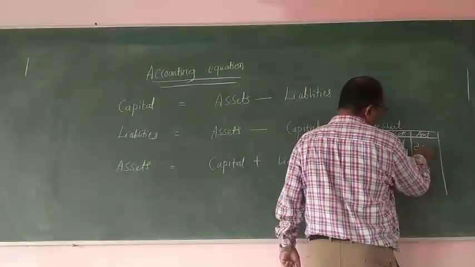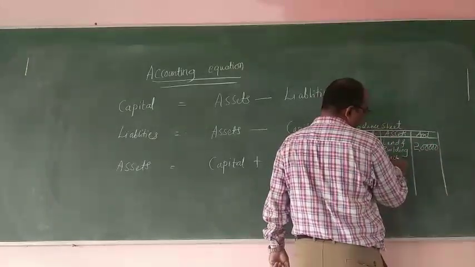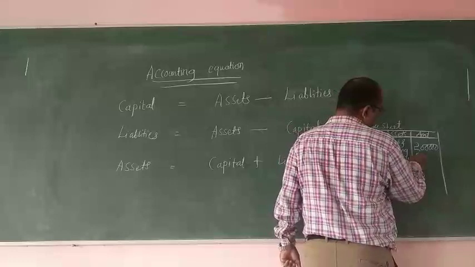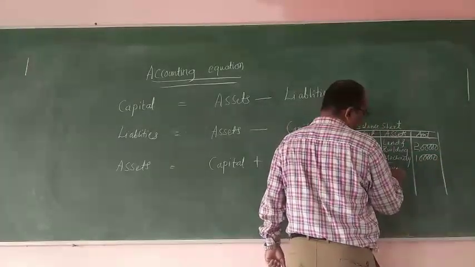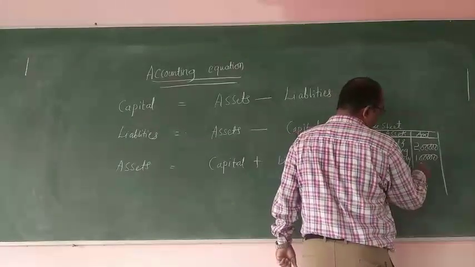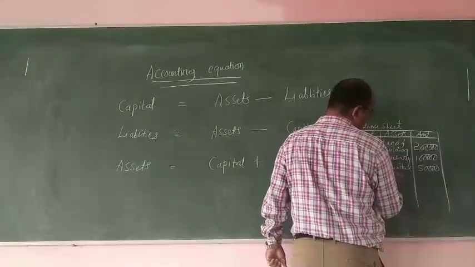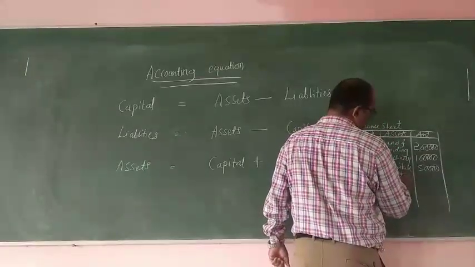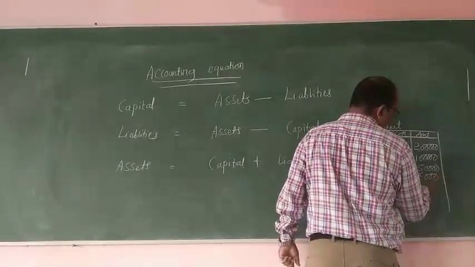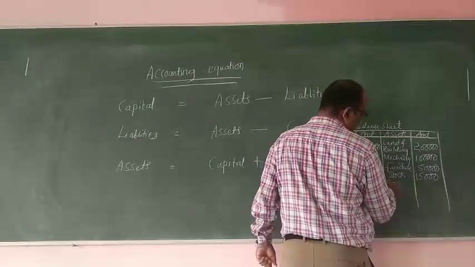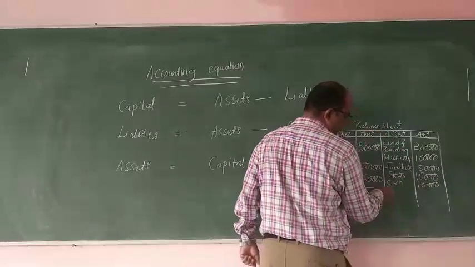2 lakh. For example, machinery 1 lakh, furniture 50,000, stock 1,50,000, cash 10,000, debtors.